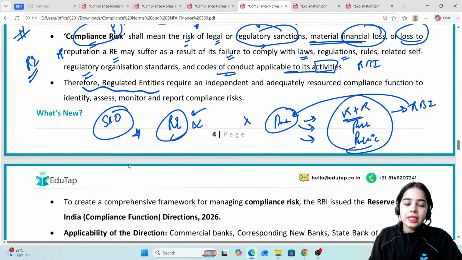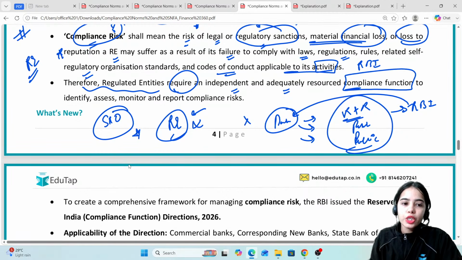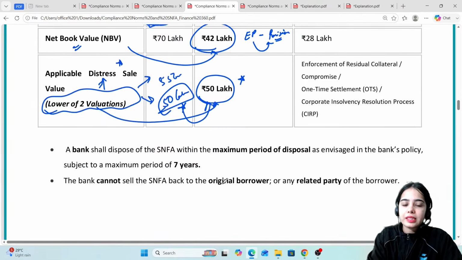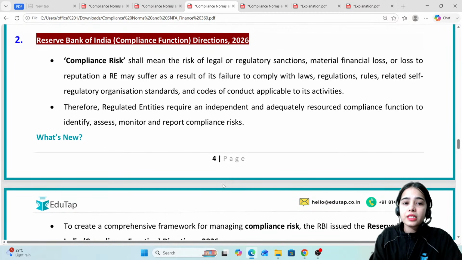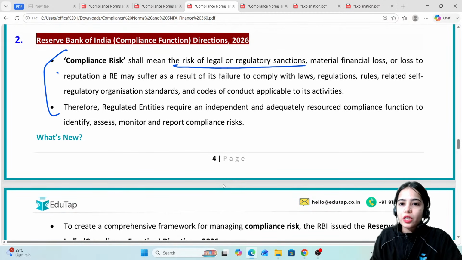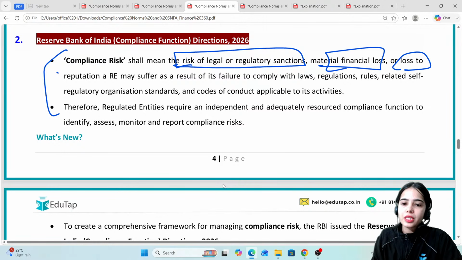Therefore, regulated entities require an independent and adequately resourced compliance function to identify, assess, monitor and report the compliance risk, that is, where the compliance risk is. So first of all, compliance risk basically means the risk of legal or regulatory sanctions, financial loss or loss to reputation because of not following the rules and regulations.